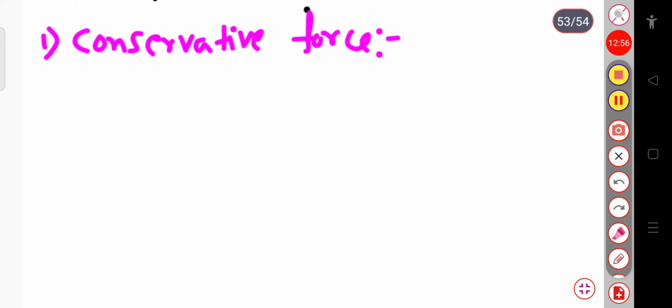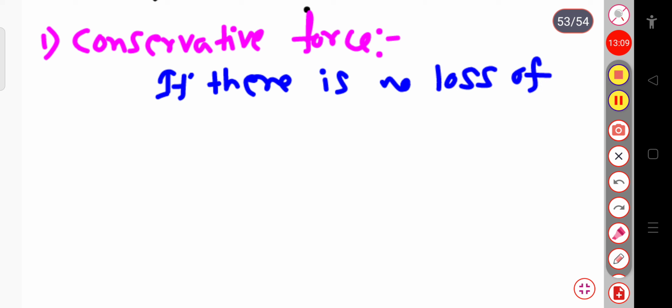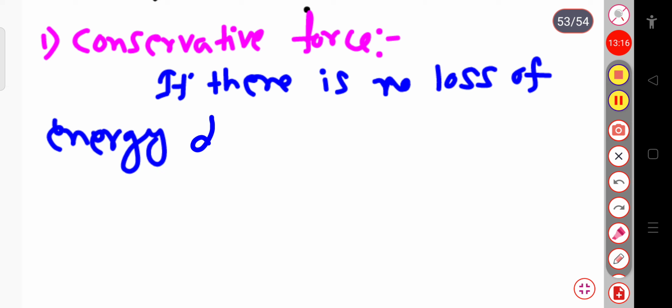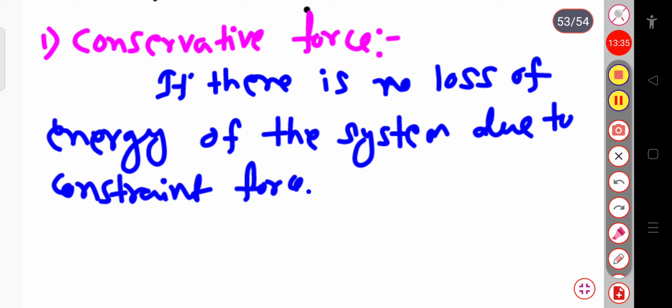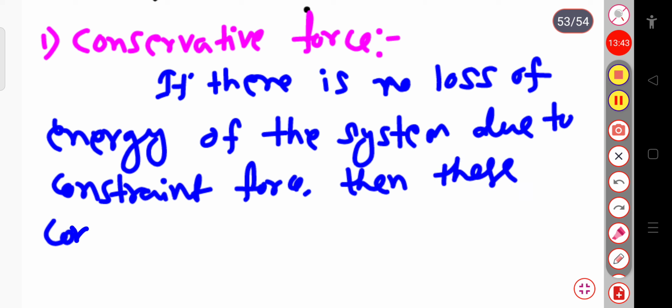If there is no loss of energy of the system due to constraint force, then these constraint forces are conservative.